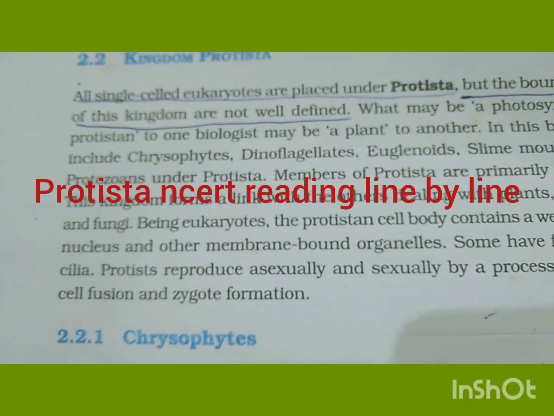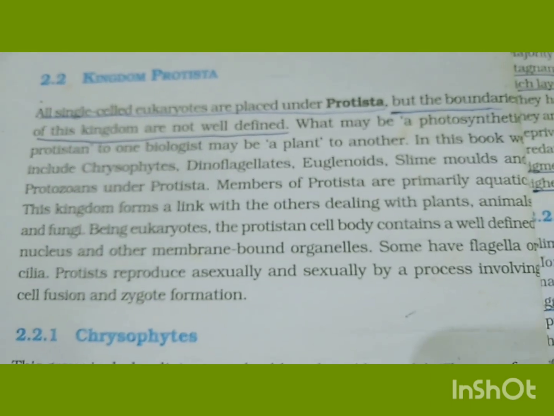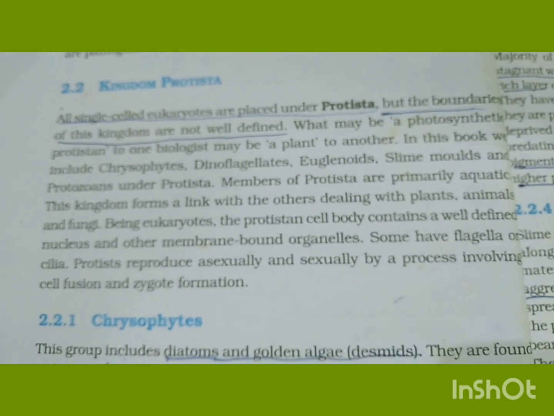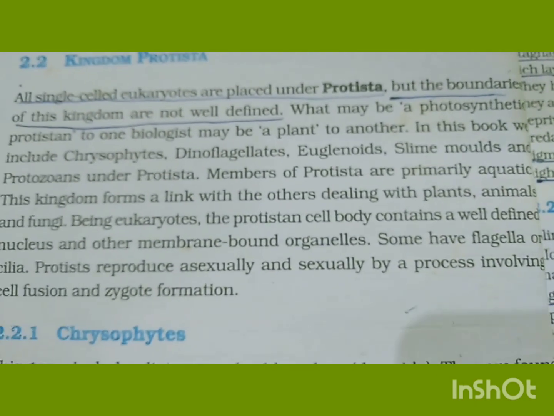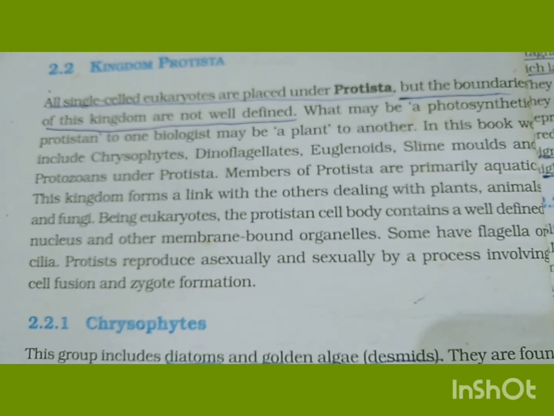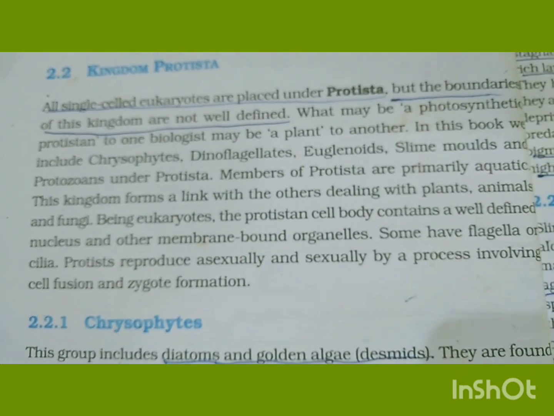Kingdom Protista. All single-celled eukaryotes are placed under Protista, but the boundaries of this kingdom are not well defined. What may be a photosynthetic protist to one biologist may be a plant to another. In this book, we include chrysophytes, dinoflagellates, euglenoids, slime moulds, and protozoans under the Protista.